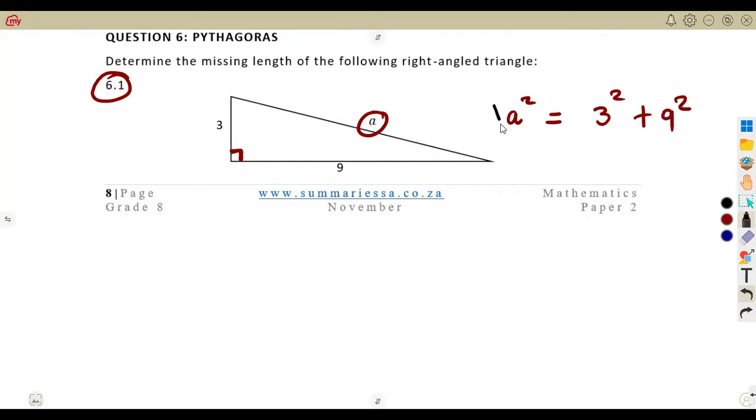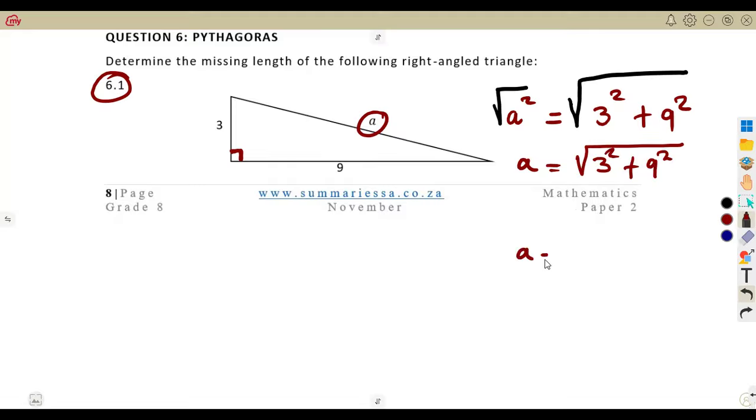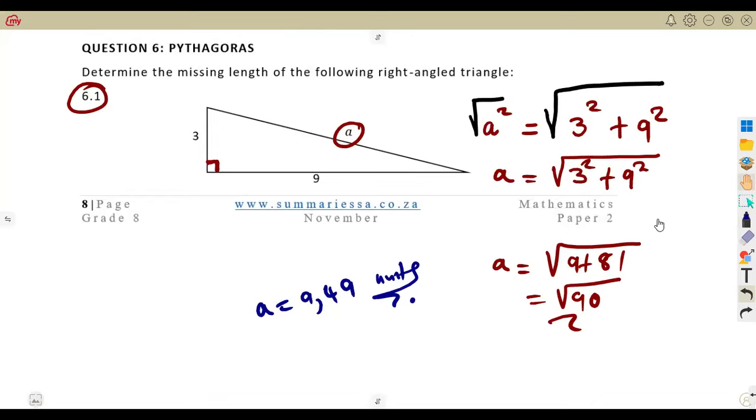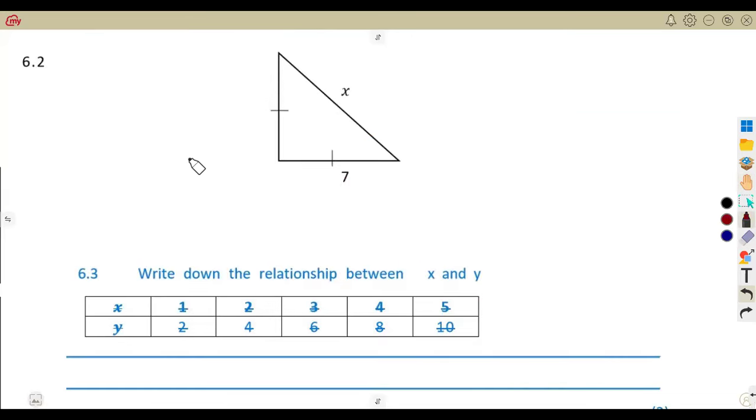So remember, how do you remove the square? You introduce the square root. So it will be given as A is equal to the square root of 3 squared plus 9 squared. So that is what you're going to have. You can simply use your calculator. 3 squared, that is 9, plus 9 squared, which is 81. So you're going to have the square root of 90. You can leave it like that, or you can have it as 9,49 units to 2 decimal places. You can just use your calculator. It was going to give you 9,49. So that is the missing side, that is the one that you have to calculate.